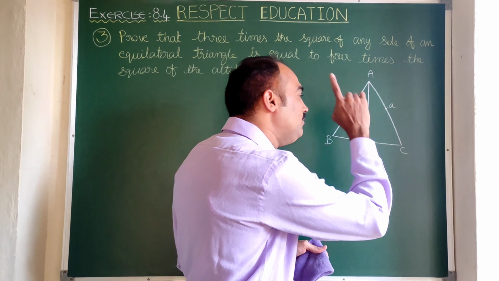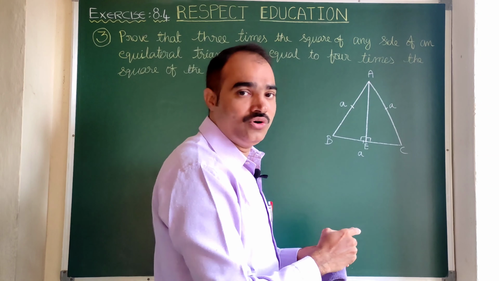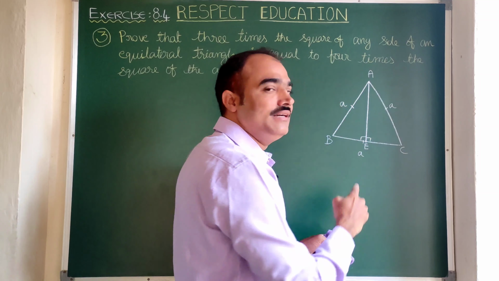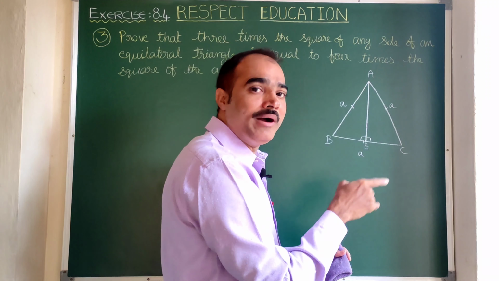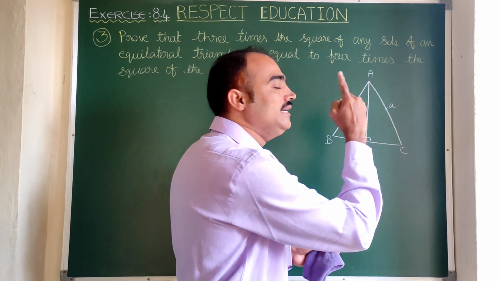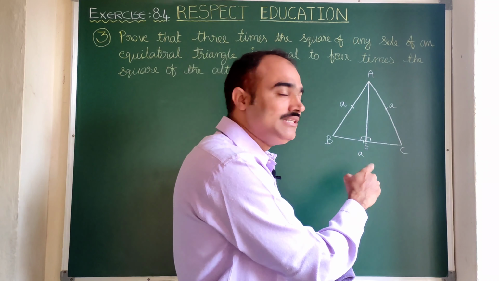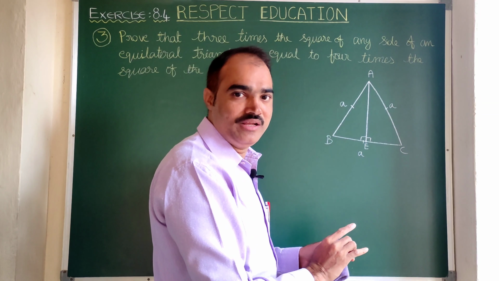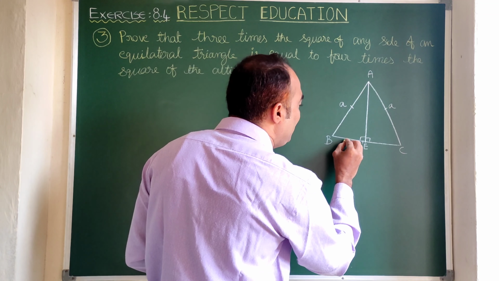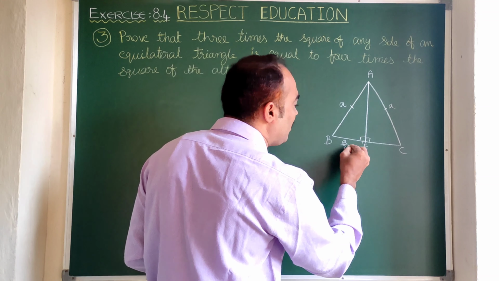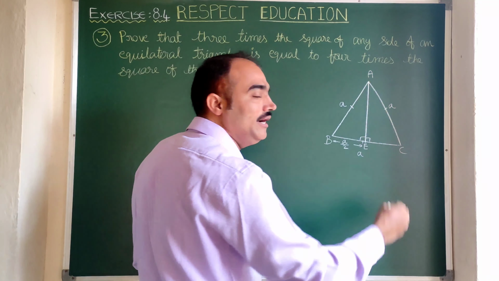Therefore angle B and angle C both are equal. Angle E and angle E, both the angles 90 degrees each, and here AB equal to AC. Therefore by the AAS congruency axiom, these two triangles are congruent. By CPCT, BE equal to EC. That's why we can say that here E is the midpoint. When E is the midpoint, we can say AE is the median also. So simply here I am saying, if BC is a, then we can take BE as a by 2, because here E is the midpoint. Similarly EC also a by 2.